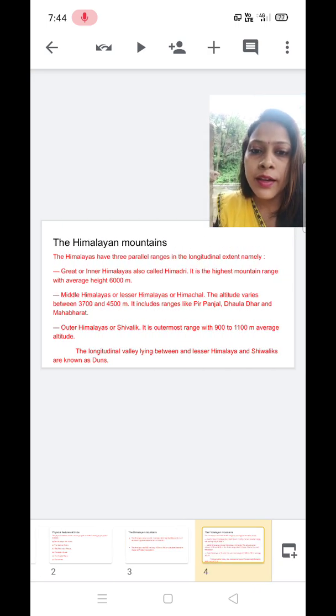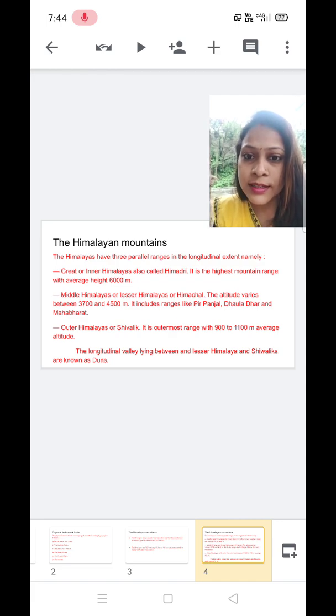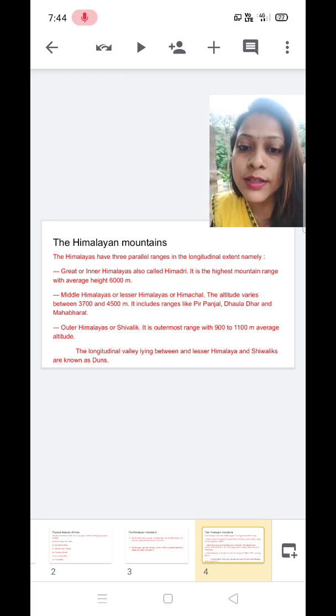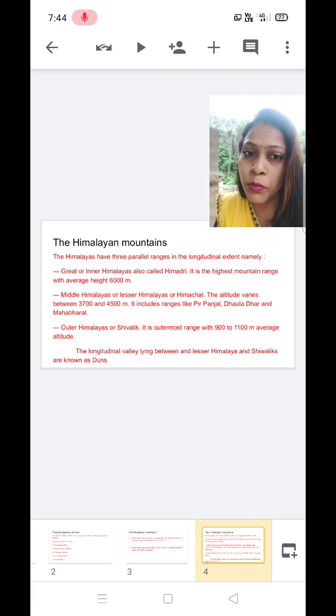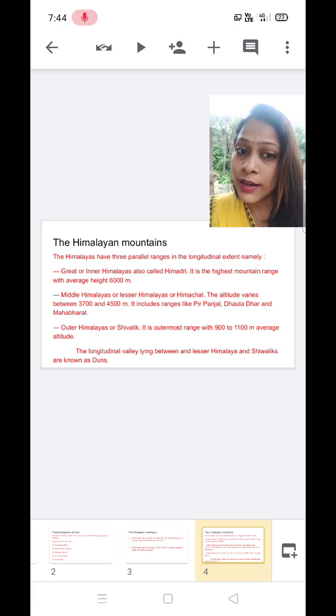All right. Then the next characteristic of Himalayas is that the Himalayas have three parallel ranges in the longitudinal extent. These are the longitudinal divisions of Himalaya. If you are asked which are the longitudinal divisions, these are they. Number 1, Great or Inner or Himadri. These are the three names for the first, topmost division. It can be called Great Himalayas, Inner Himalayas, or Himadri.